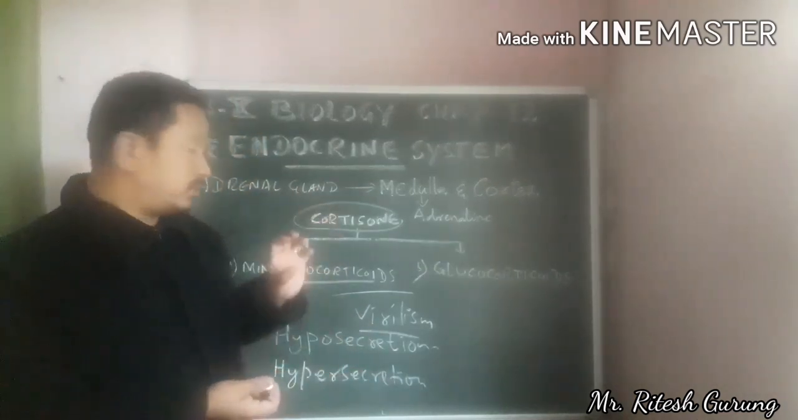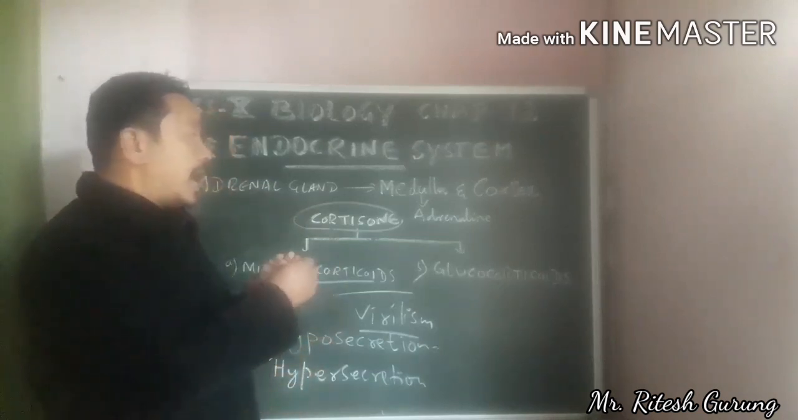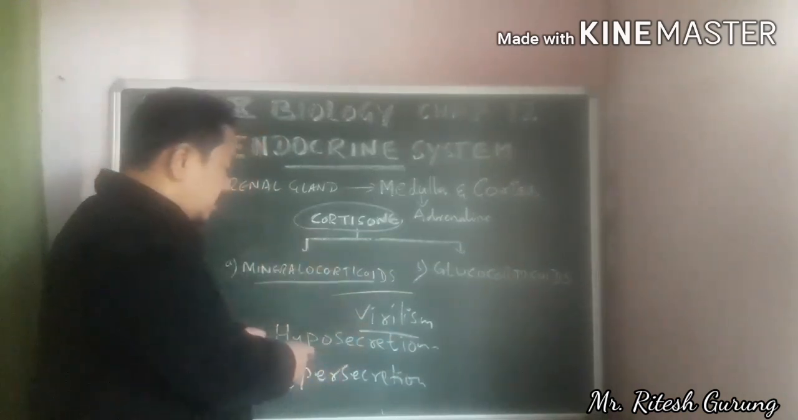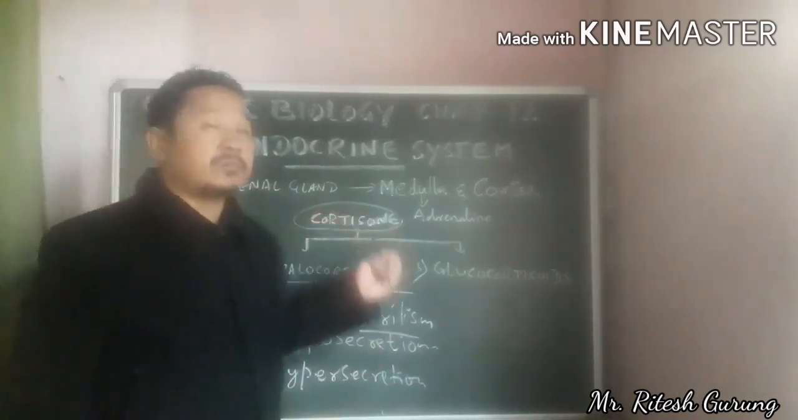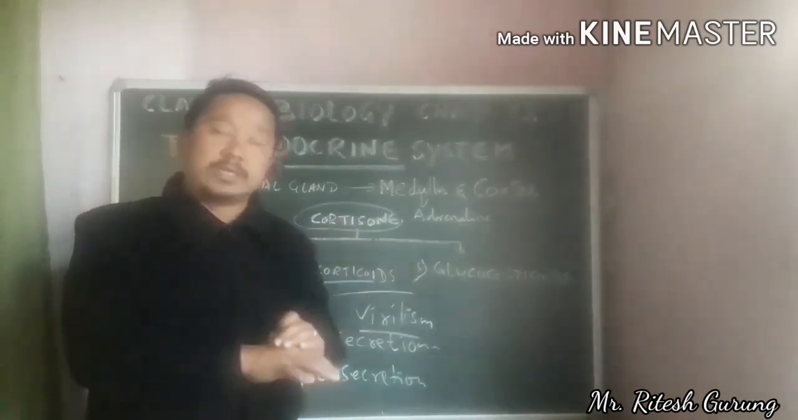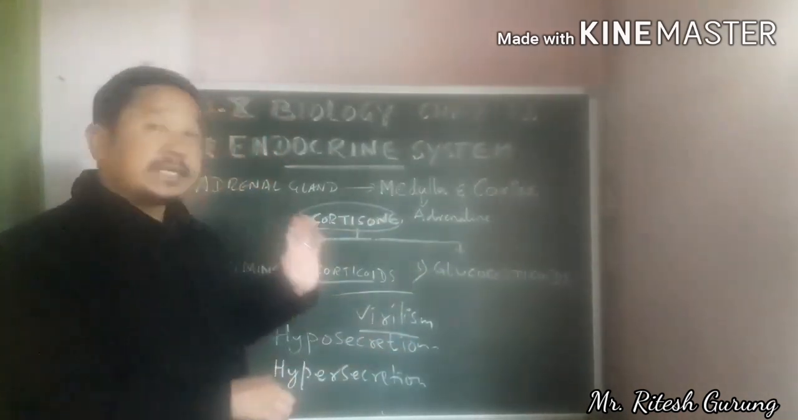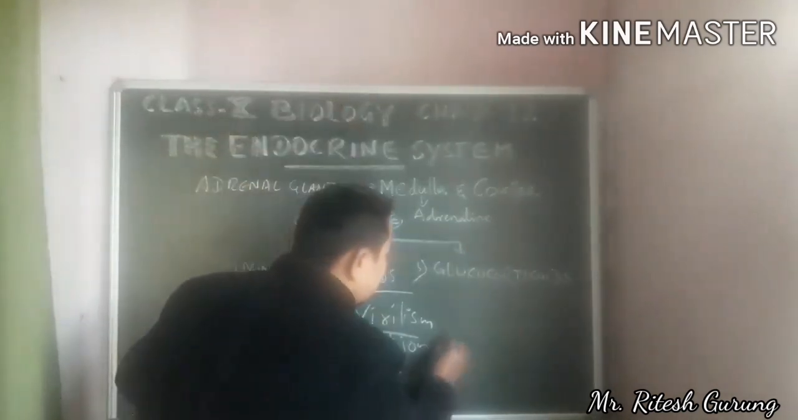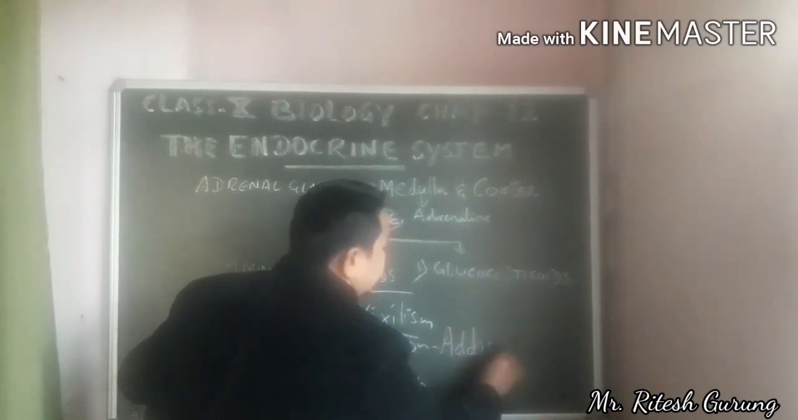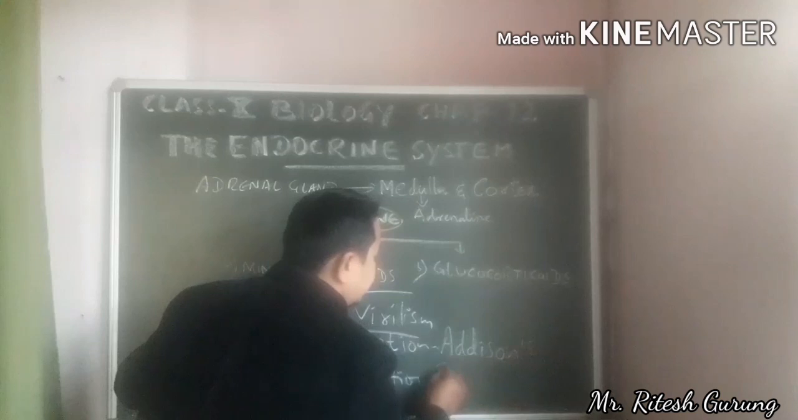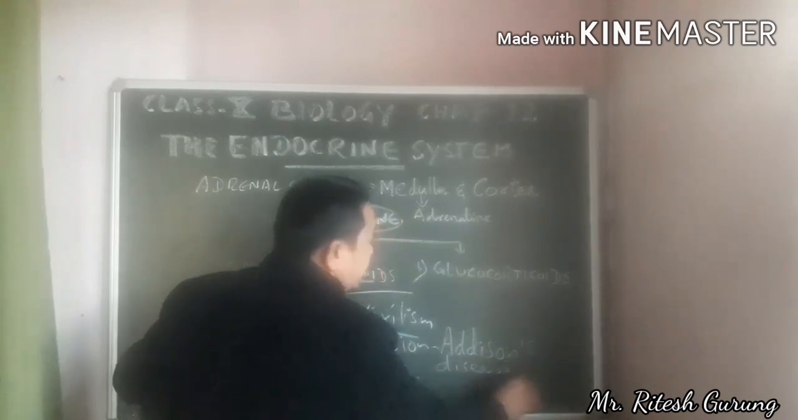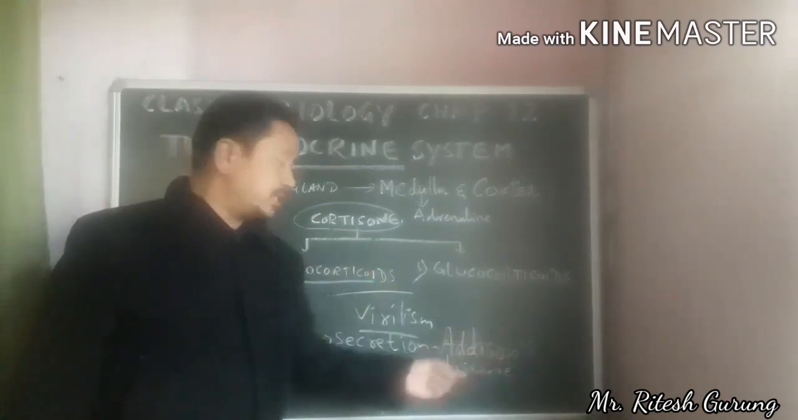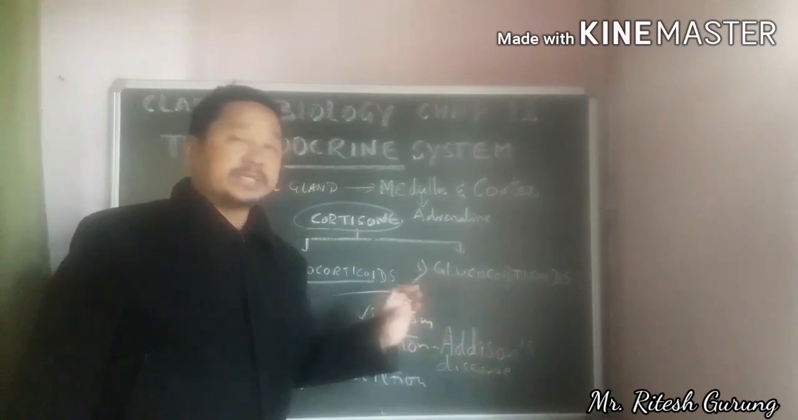If there is hyposecretion of cortical hormones in the body, then it leads to a problem called Addison's disease. That means hyposecretion of cortical hormones leads to Addison's disease. A-D-D-I-S-O-N apostrophe S, Addison's disease.